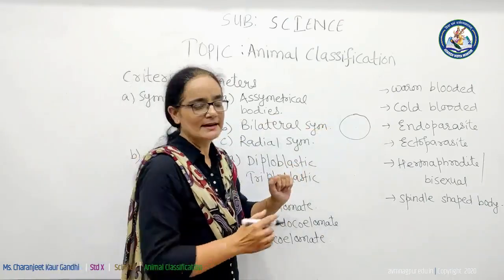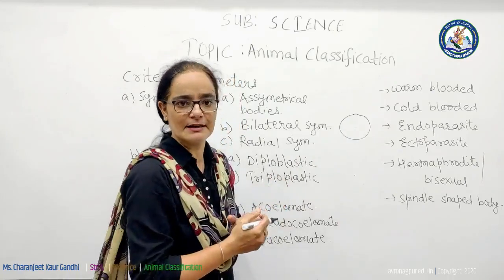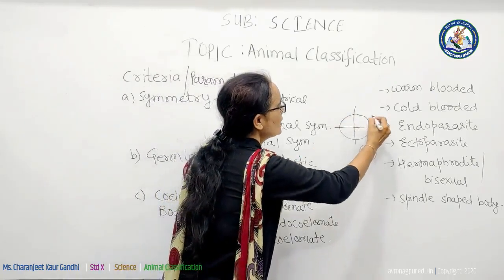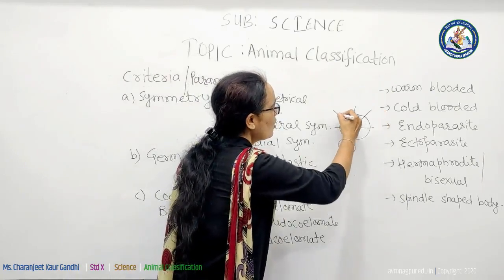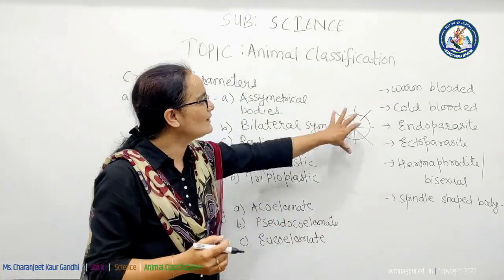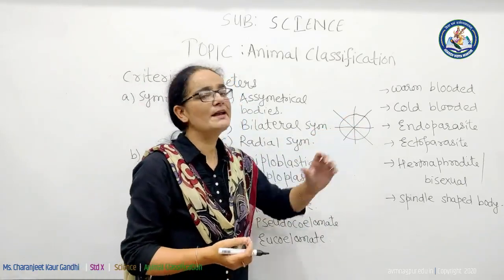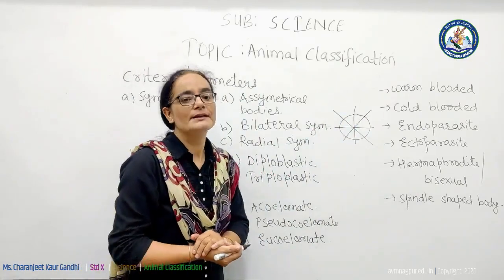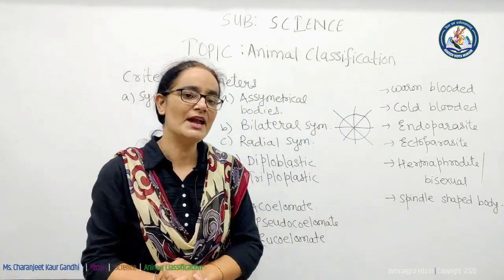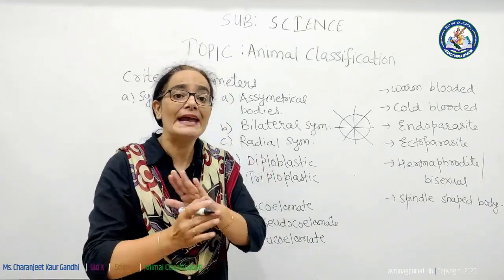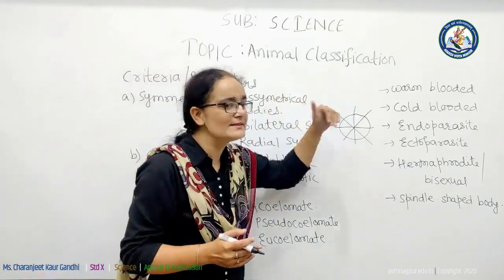This is a circle and this is the midpoint of a circle. If the circle is divided like this or this or this or from this axis, in all these cases the circle will be divided into 2 equal halves. From this we can conclude that radial symmetry is a symmetry which divides the body of an animal into 2 equal halves through any plane that passes through the center.